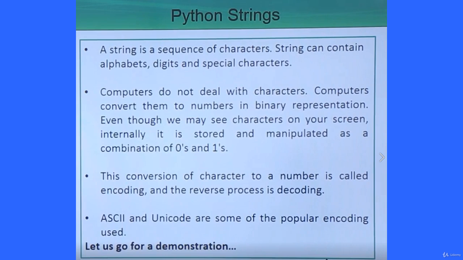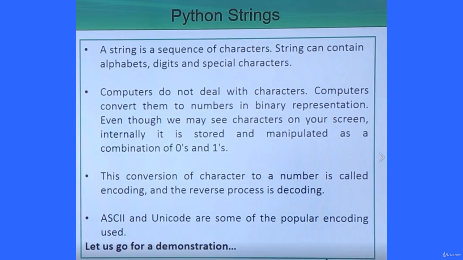Computers do not deal with characters. Computers convert them into numbers, that is, the binary number system. That means each and every character will be represented in the form of zeros and ones. Even though we may see characters on our screen, internally they are stored and manipulated as combinations of zeros and ones in binary representation. This conversion of character to a number is called encoding, and the reverse process is known as decoding. So encoding means from character to binary representation, and decoding means from binary representation back to the character.